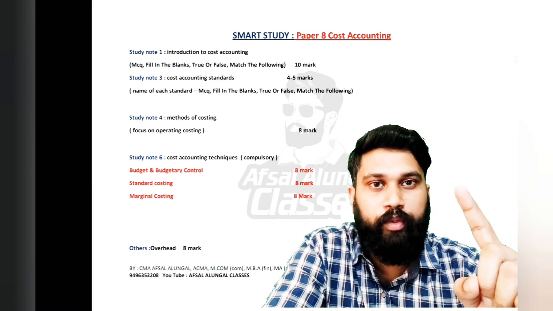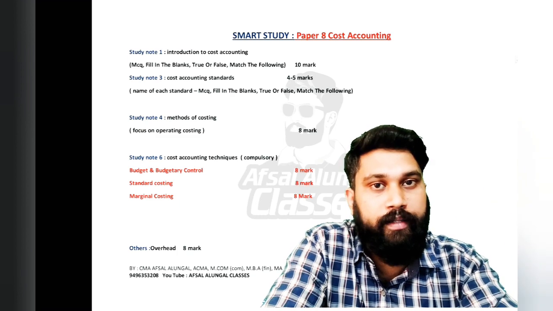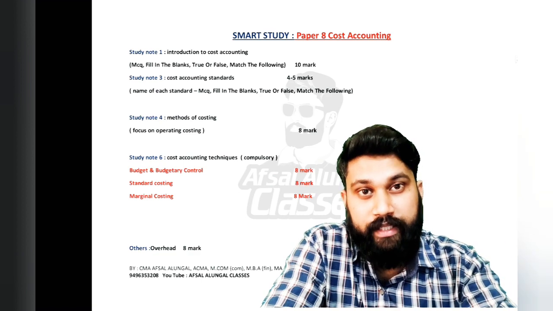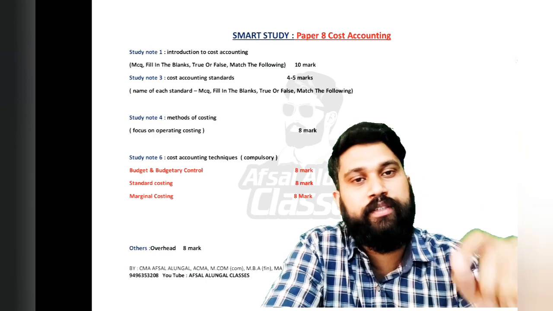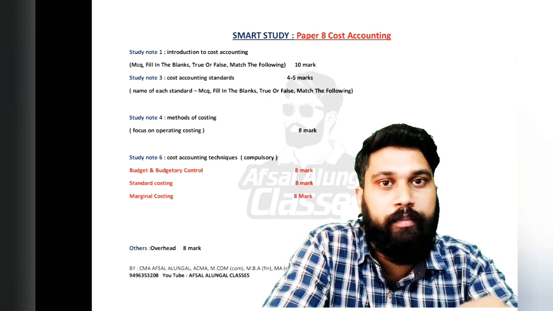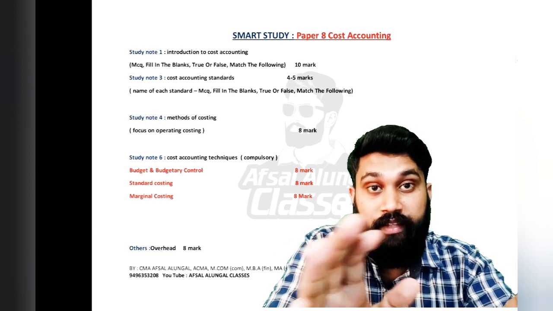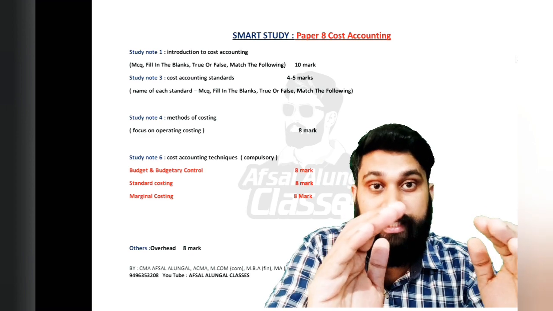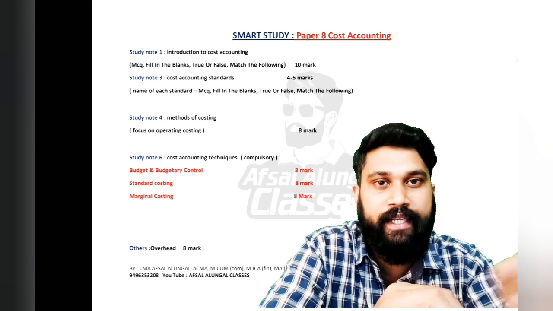And one more request, after this you should focus on the chapter Overhead. An 8 mark question will come, if the question is asked. So by focusing on these chapters, you will easily get around 50 marks. I'm not saying don't study other chapters. I'm saying focus on these chapters first, and you will get 50 marks. After this, if time permits, study other chapters also, and you will easily get exemption.